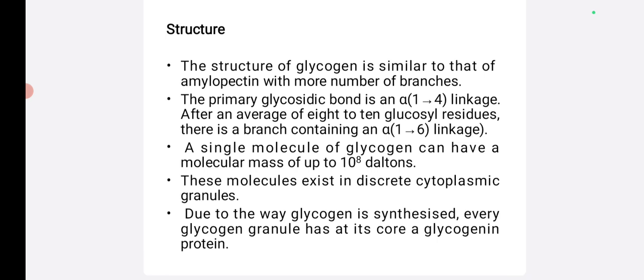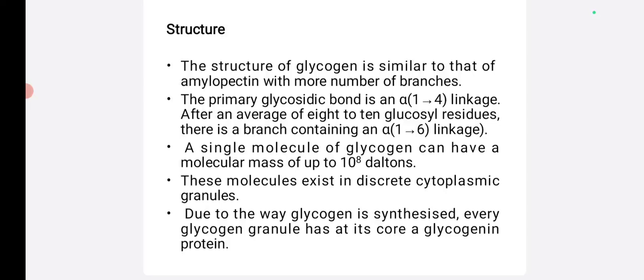Then, structure of glycogen. The structure of glycogen is similar to that of amylopectin with more branches. The primary glycosidic bond is the alpha 1,4 linkage. After an average of 8 to 10 glycoside residues, there is a branch containing alpha 1,6 linkages.